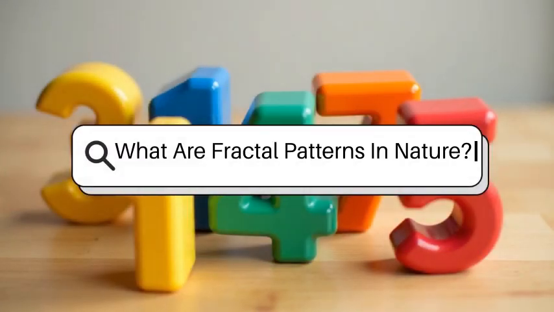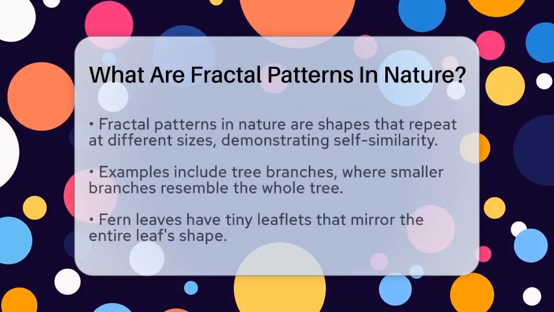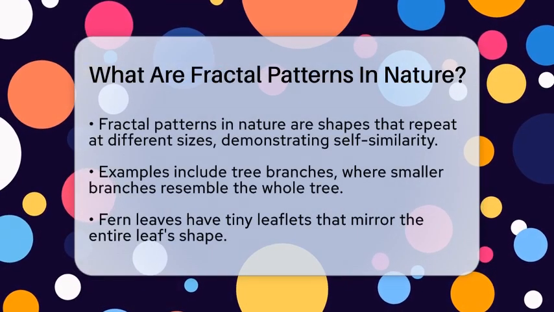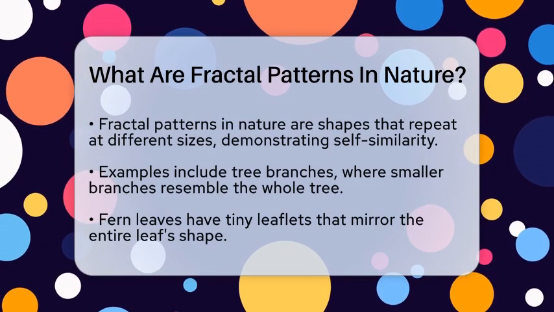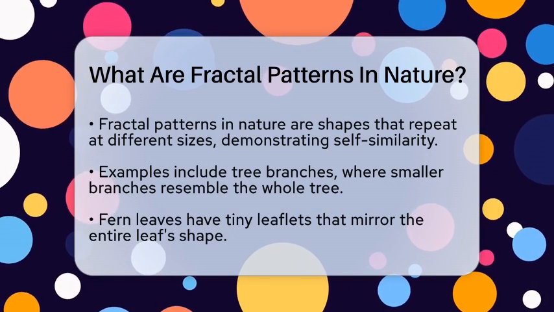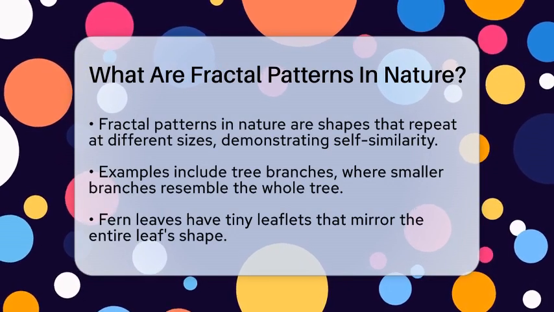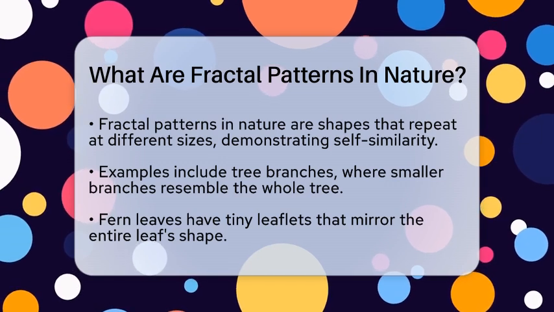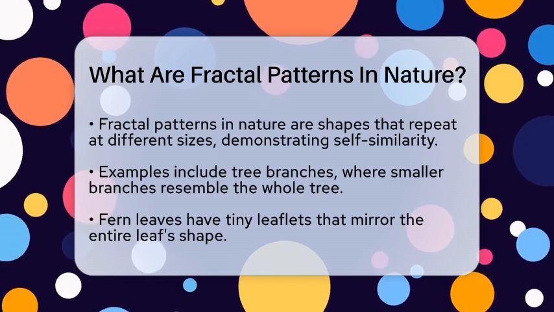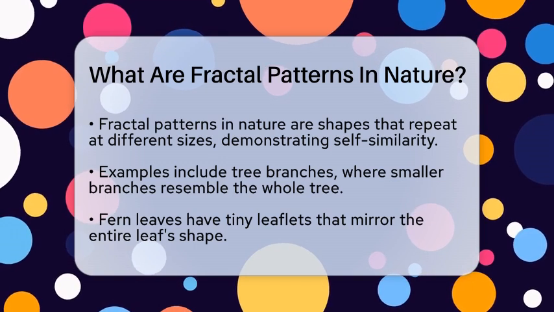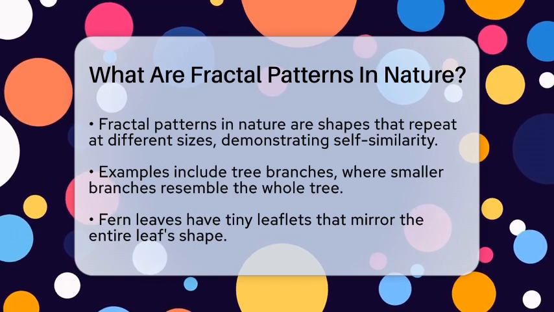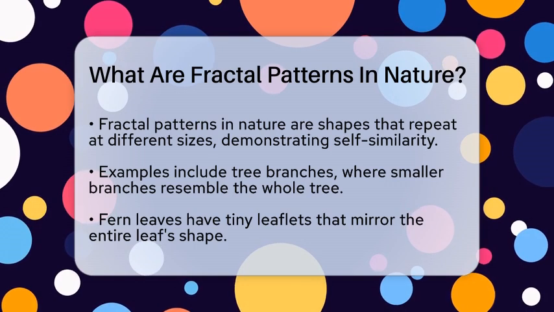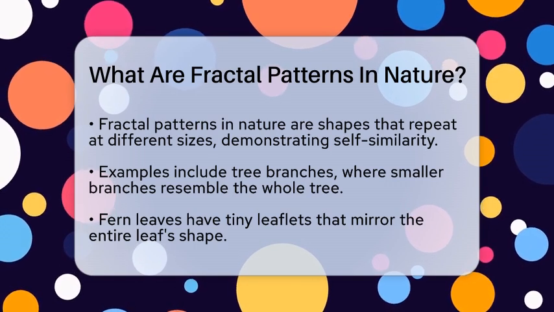What are fractal patterns in nature? Imagine looking at a tree branch and noticing that each smaller branch looks just like the whole tree. That repeating shape is a perfect example of a fractal pattern in nature. These patterns are shapes or structures that repeat at different sizes, which is called self-similarity. When you zoom in on a fractal, you see the same pattern again and again, just smaller each time.